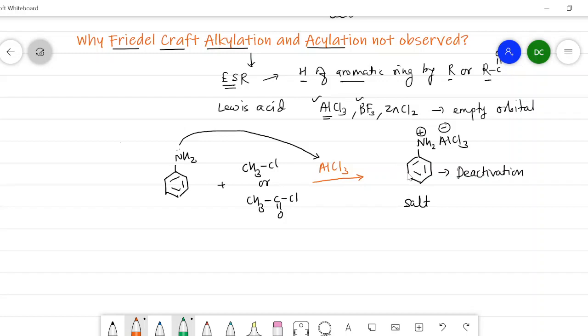In other words, we can say that Friedel-Crafts alkylation and acylation is not possible due to the deactivation of the benzene ring. Therefore, aniline does not give a Friedel-Crafts alkylation and acylation reaction. So I will write here, Friedel-Crafts alkylation and acylation: no reaction is observed in the case of aniline due to the deactivation of the benzene ring.